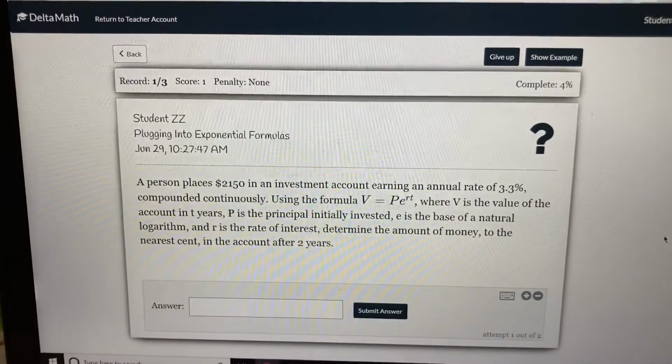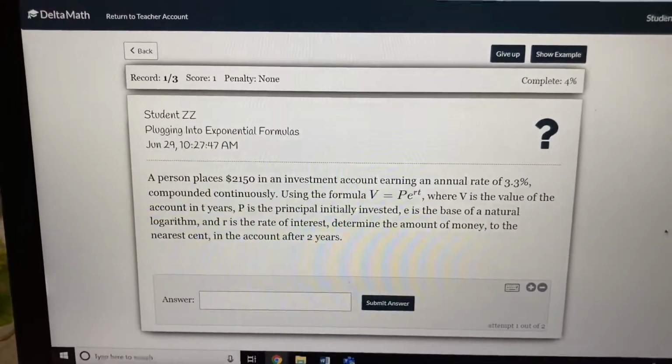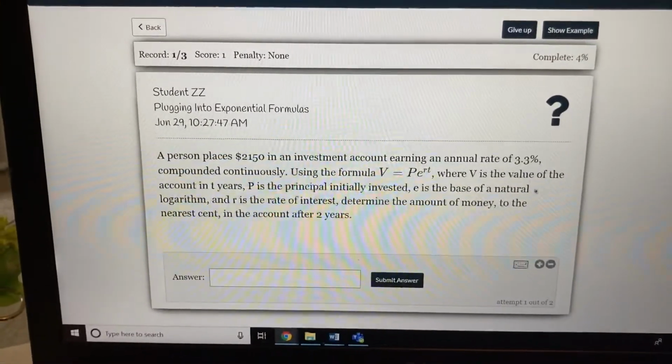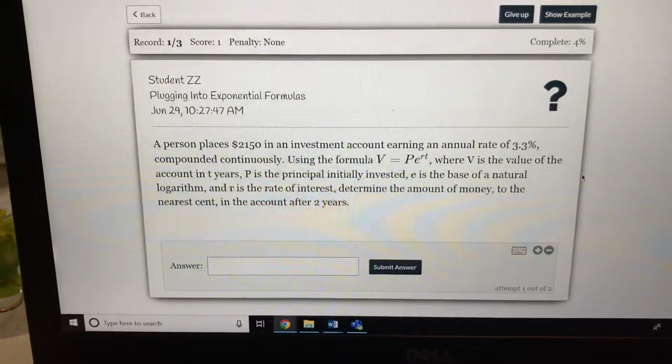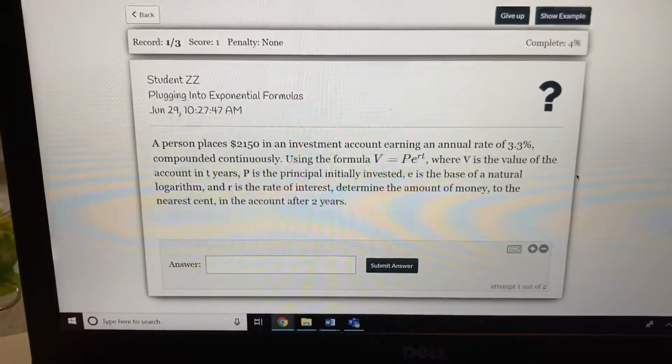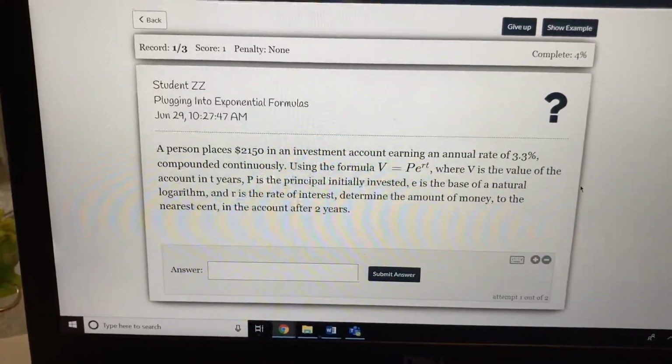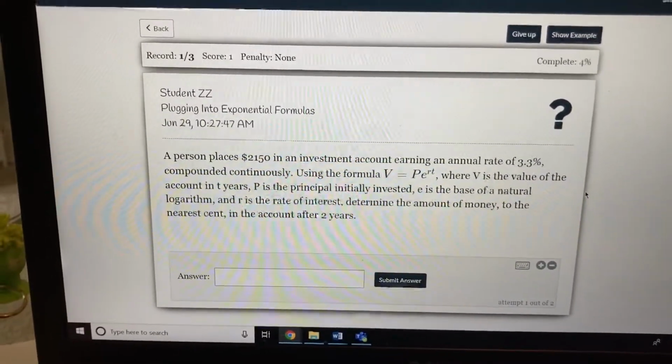Plugging into exponential formulas. Here they're going to give you a word problem and a formula, and then the values, and you have to substitute them in. So it says a person places $2,150 into an investment account, earning an annual rate of 3.3% compounded continuously.